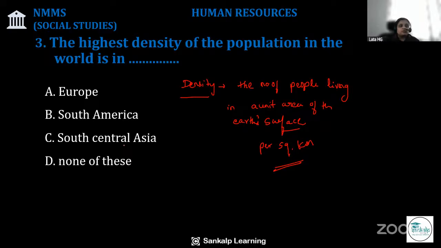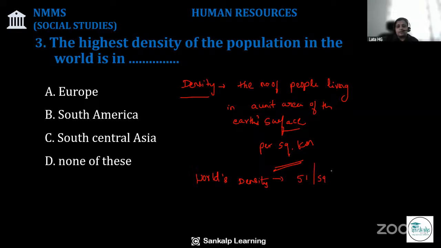The average density of population in the whole world is 51 persons per square kilometer.